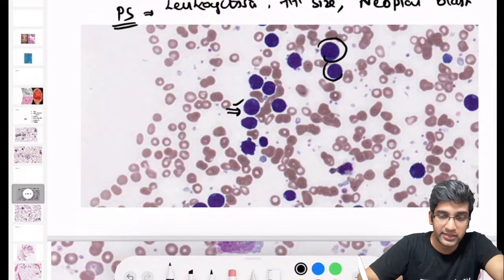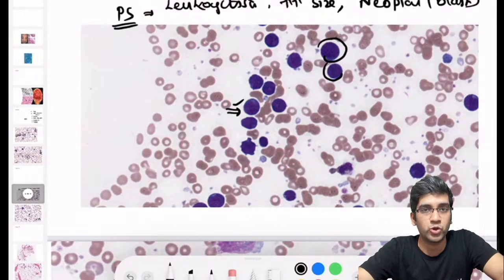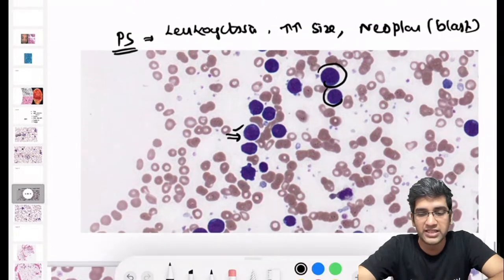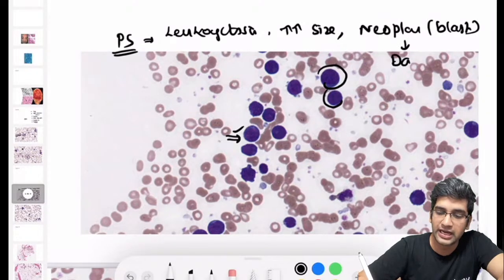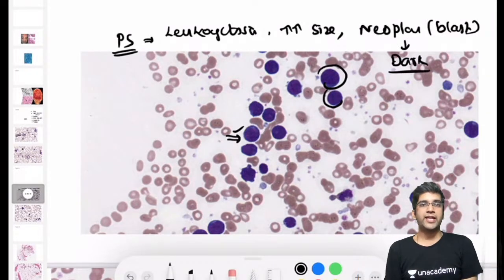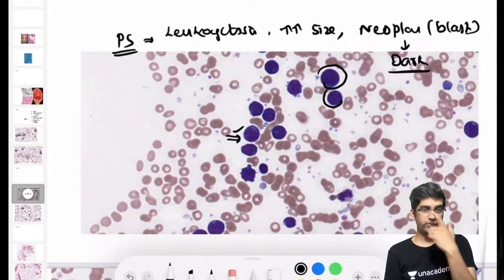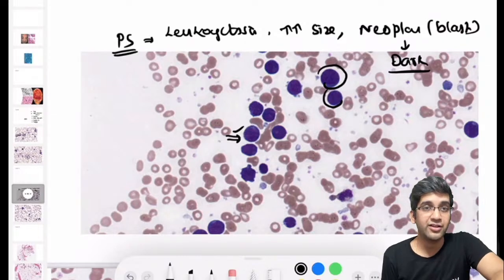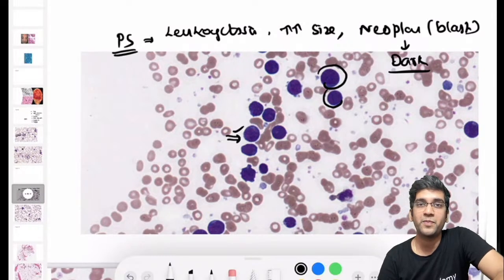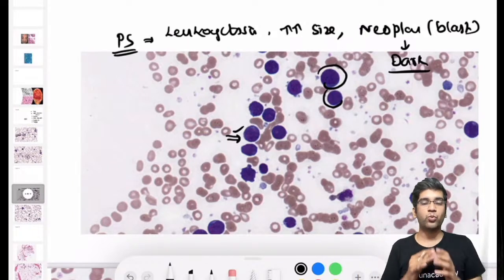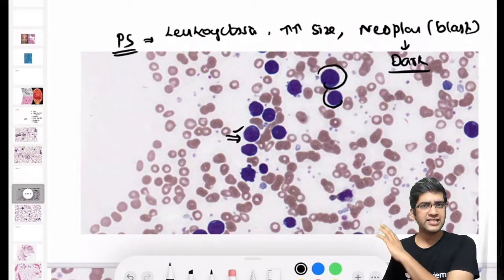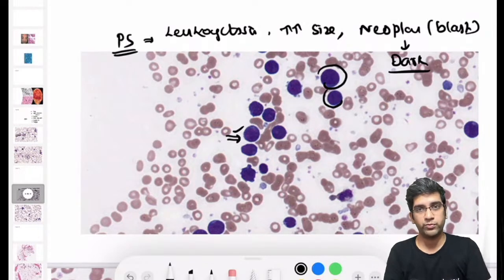And like I just now said, whenever you have any blast in your microscopy, I want you to compare whether it's a lymphoid blast or a myeloid blast. That's the first thing, right? It's large in size, it has a high NC ratio, it's extremely dark. All of you accept it's extremely dark, right? So this is an extremely dark and condensed chromatin, right? So when I have a condensed chromatin, I'm going to think of a lymphoblast, right? This case was primarily to make sure I'm not having only one finding whenever I see any case. I want you always to have a differential diagnosis. It's definitely perfectly fitting into a lymphoblast.